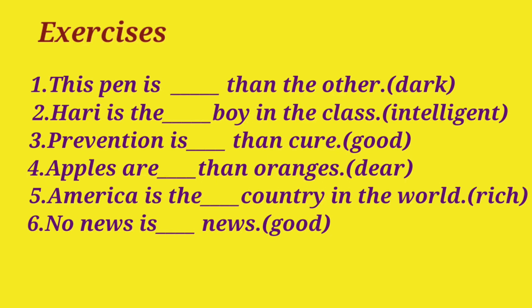Fine, I hope you could understand the concepts and you are able to answer the exercises. Fill in the blanks with appropriate form of degrees of comparison. First one, this pen is dash than the other. Second one, Hari is the dash boy in the class. Third one, prevention is dash than cure. Fourth, apples are dash than oranges. Fifth, America is the dash country in the world. Sixth, no news is dash news.